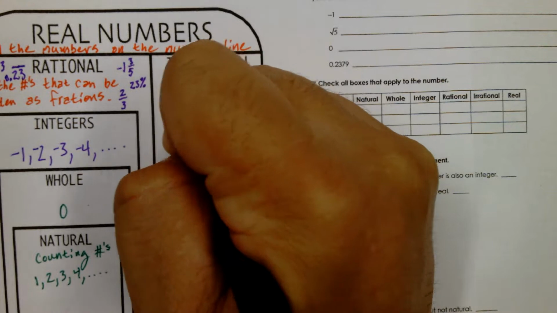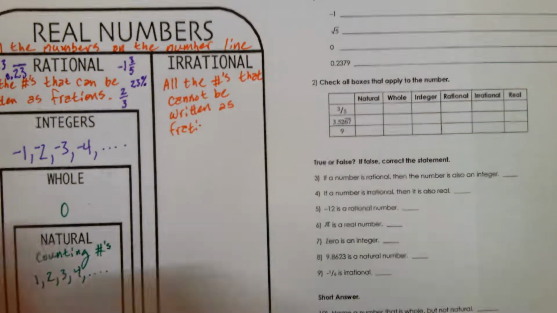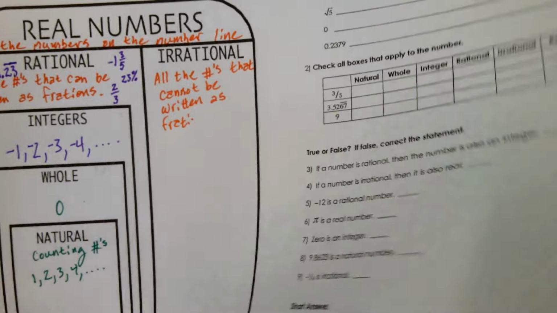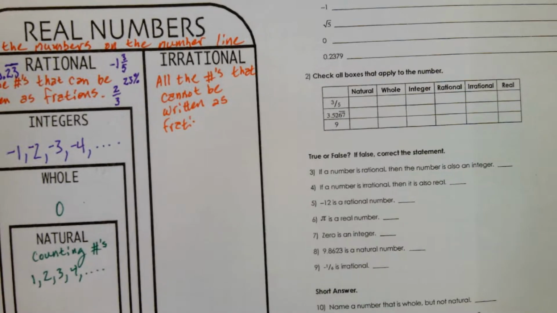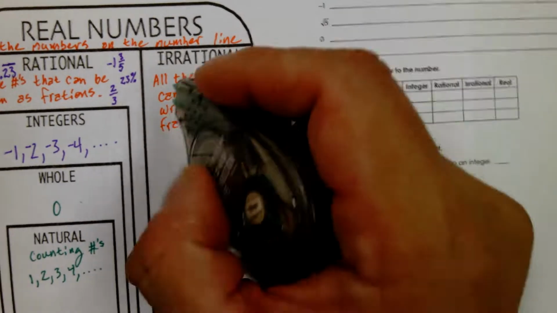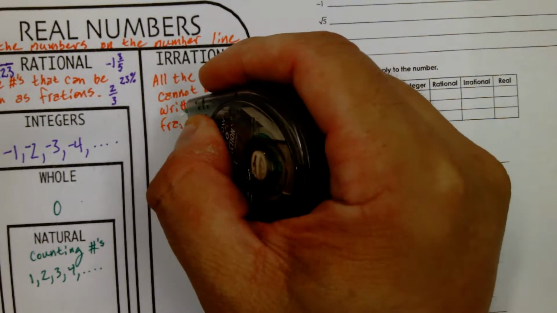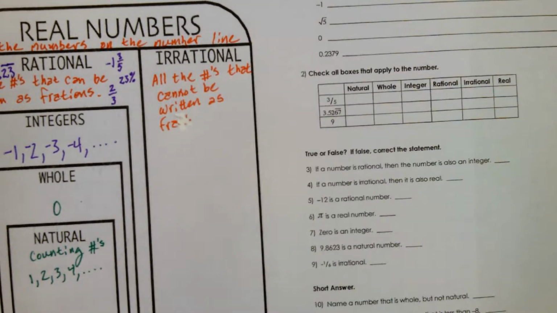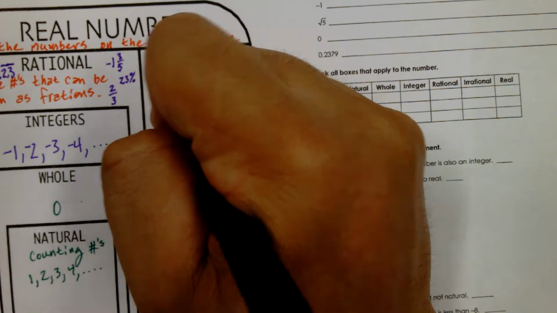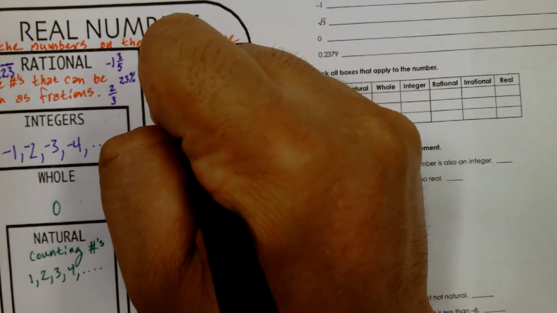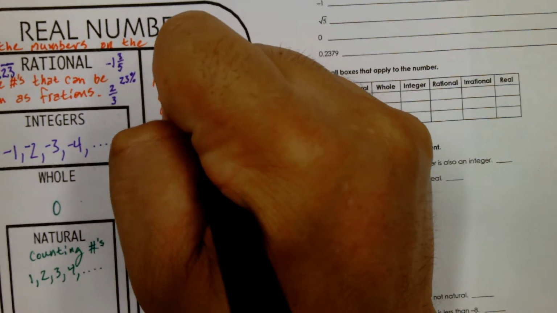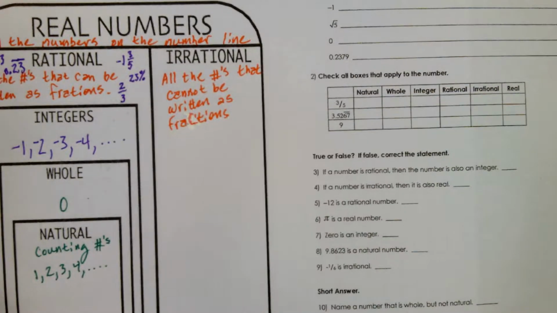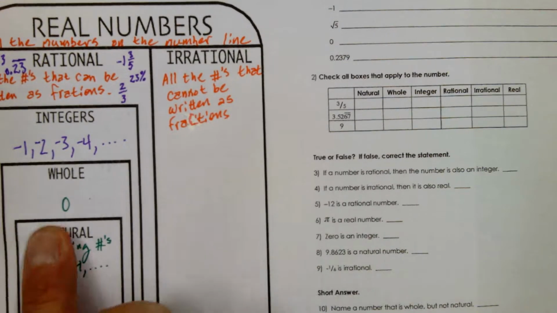It turns out that there's more of these irrational numbers than rational numbers. There's more of these than those.